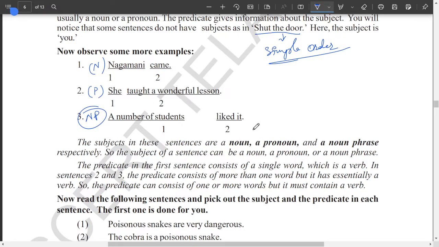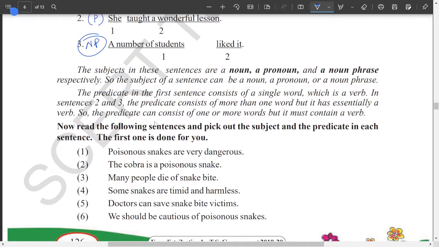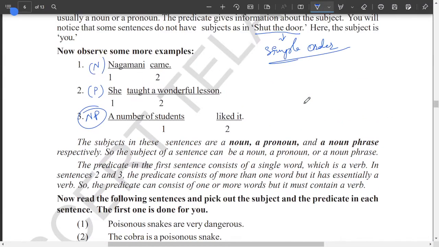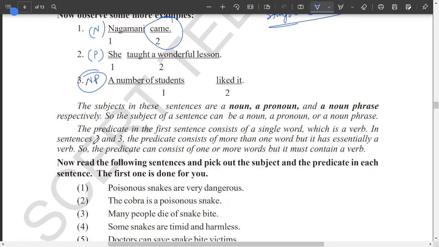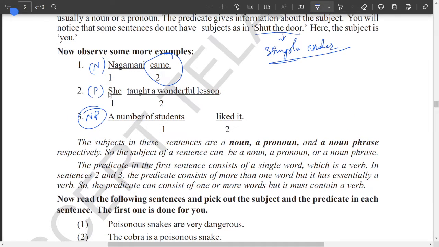Now the predicate in the first sentence consists of a single word which is a verb. So if you look at the above one, in this case the predicate has only one word, that is a verb. Next, in sentences 2 and 3, the predicate consists of more than one word, but it has essentially a verb. So there are multiple words here in 2 and 3, but of course there is a verb in all of them.